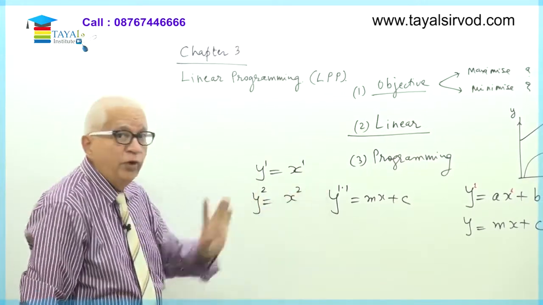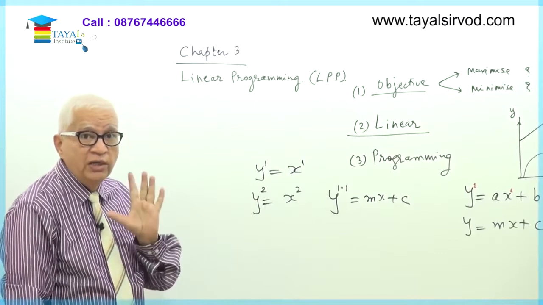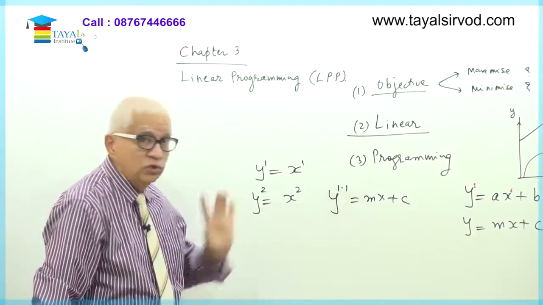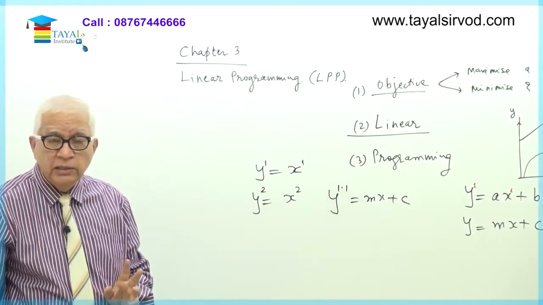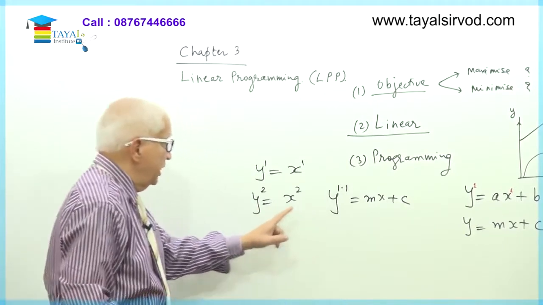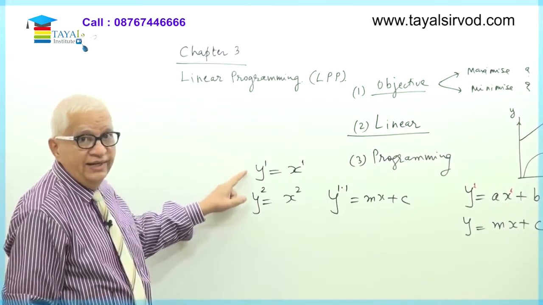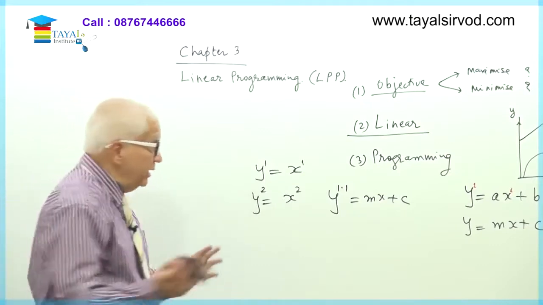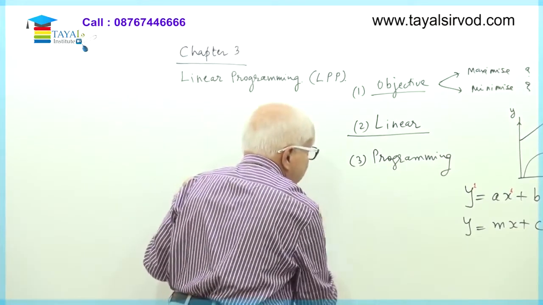This is y raised to 1.1. It is not 1. But if y is raised to 1 and x is also raised to 1, then it's a straight line. This is not a straight line, this is not a straight line, but this is a straight line. Y is equal to x is a straight line. In other words, we know now what is linear.